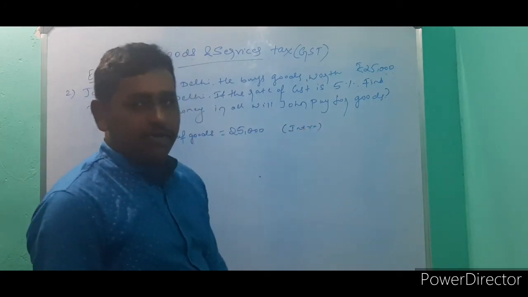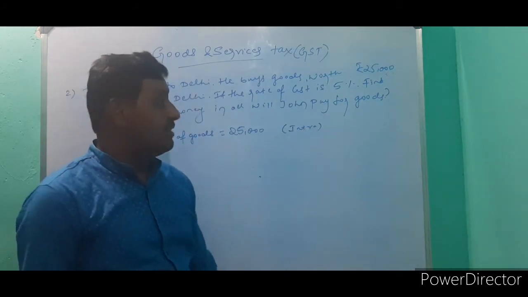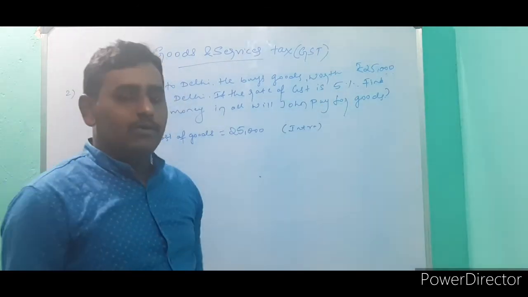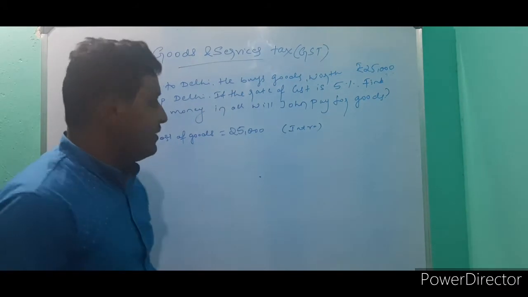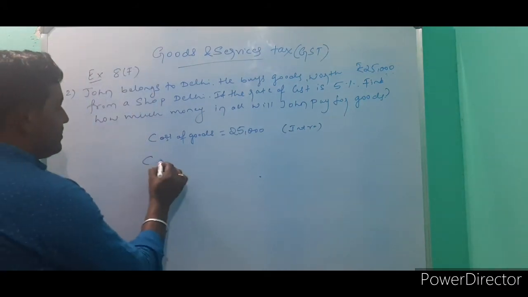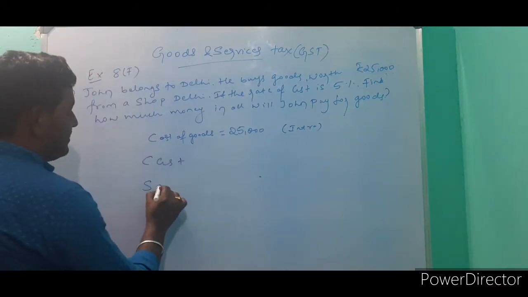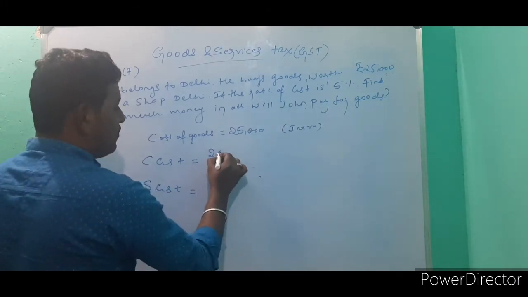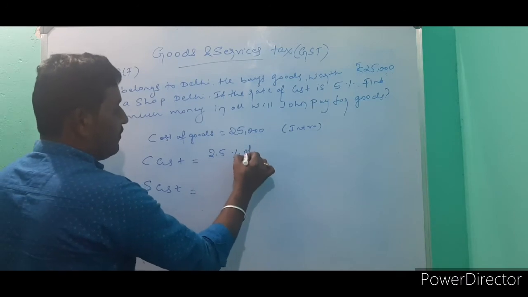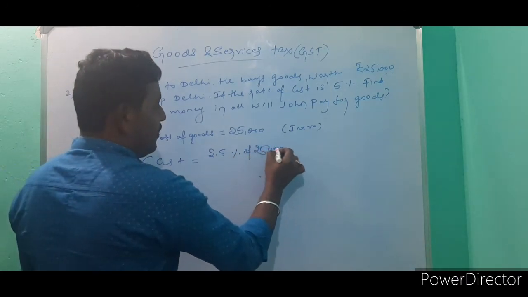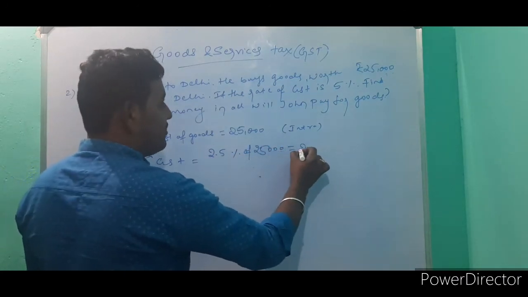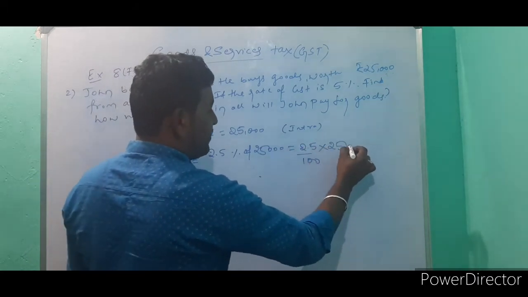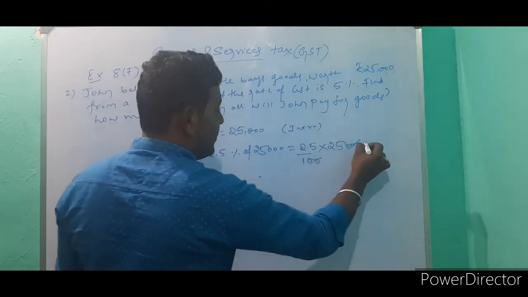Intra means what do we have to find out? CGST and SGST. The tax amount will be equally divided between the central government and the state government. So 5%, half of it, means 2.5% of 25,000 belongs to the central government. That is 2.5 into 25,000, the zeros get cancelled.